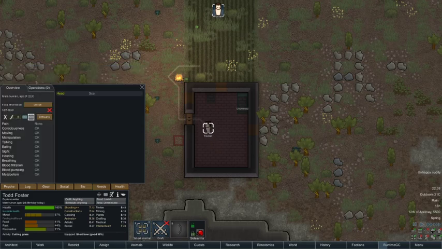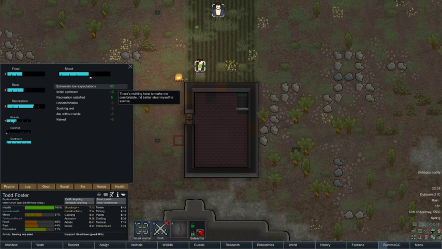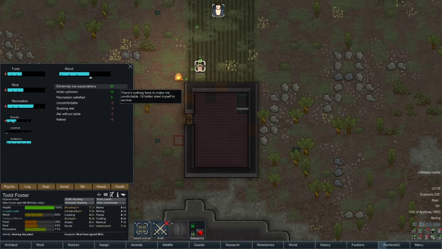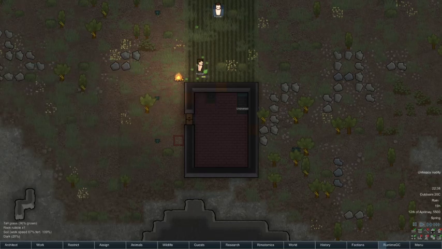See here, it goes under his needs. So we started off, he's got extremely low expectations, so that gives us a bit of a nerf to our mood, which is good. You get that when you land, that goes down and down as time goes on, and obviously then we need to make his room slightly more comfortable, and we can put some nice furniture and things that will unbuff when this becomes bad. That's the best way to explain it. But at the moment he looks pretty alright.